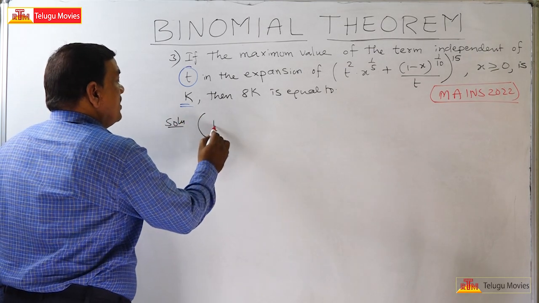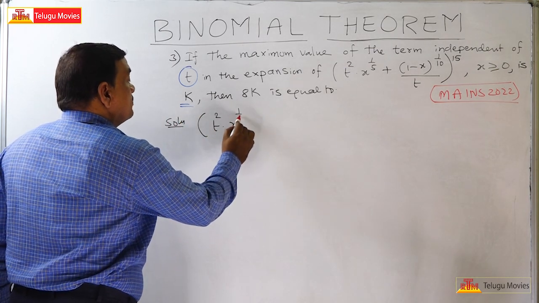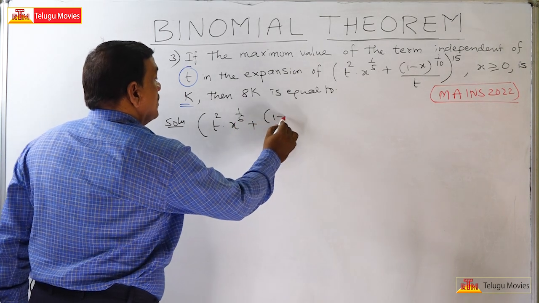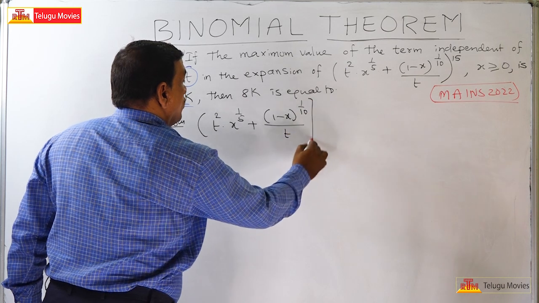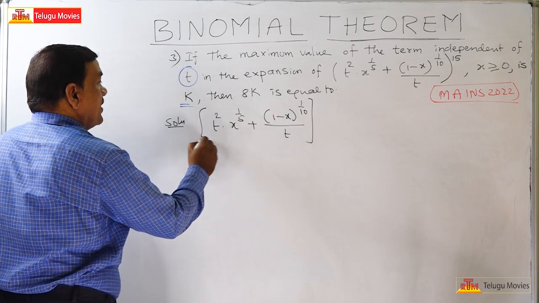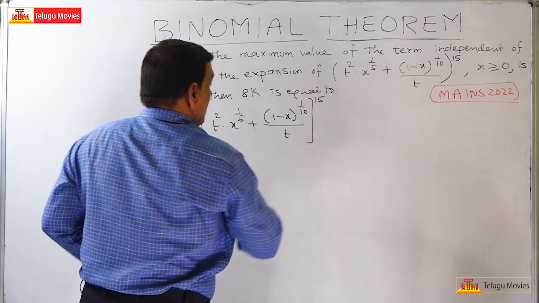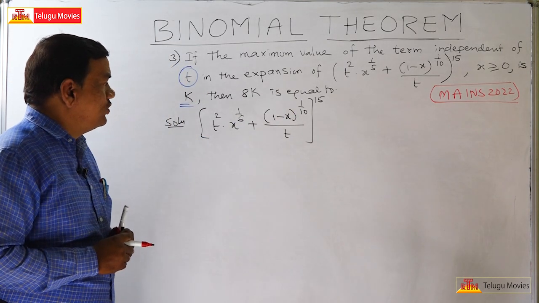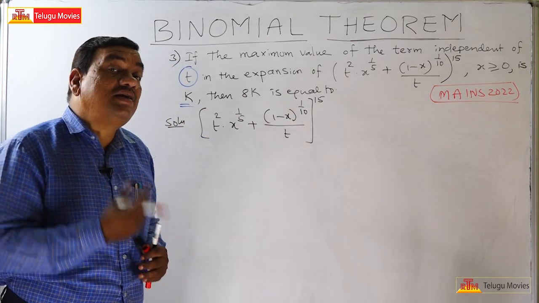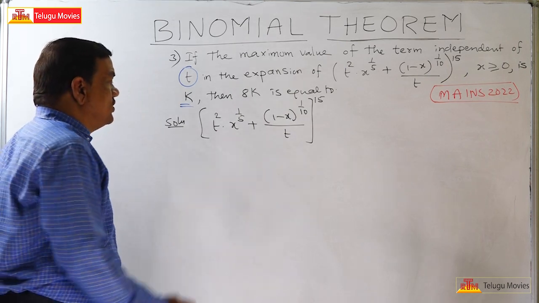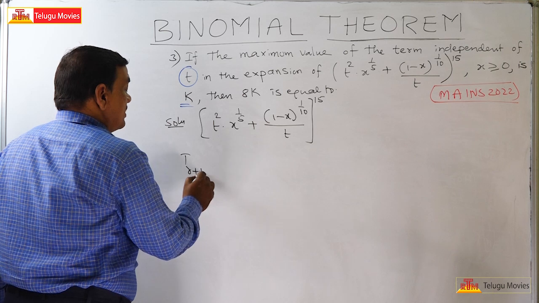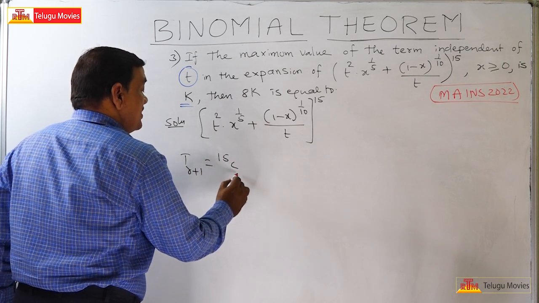What is the binomial given? T square into x power 1 by 5 plus 1 minus x whole power 10 by t, whole to the power of 15. In this binomial expansion, you have to find out the term independent of t. For that, find the general term first of all. So, T r plus 1th term, the general term, is equal to 15Cr.